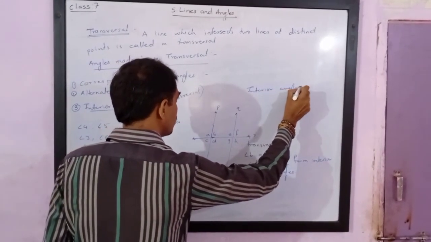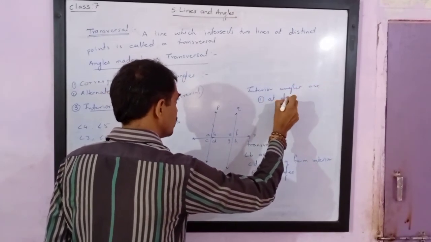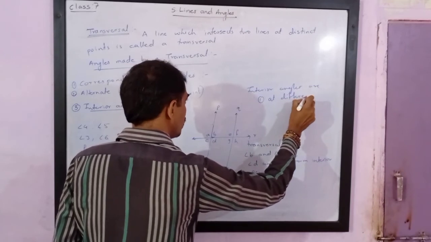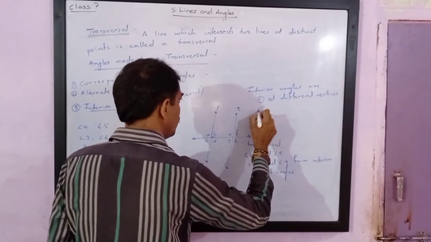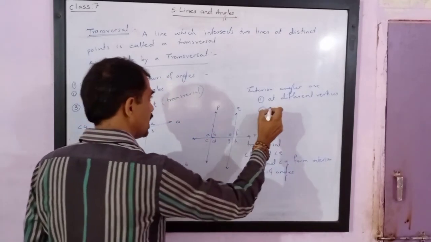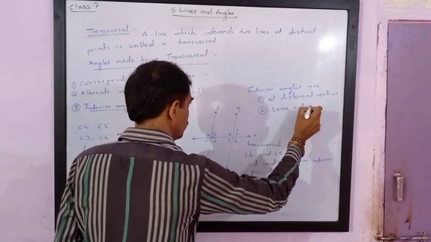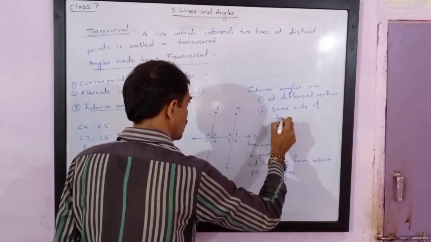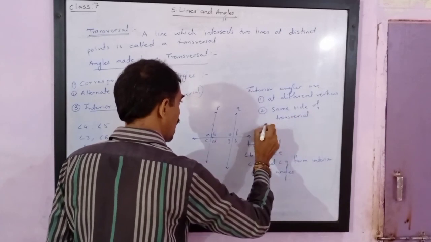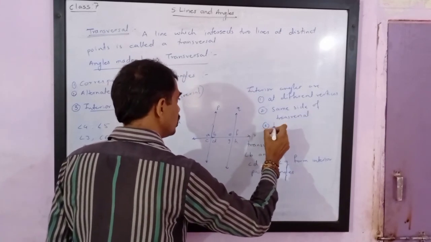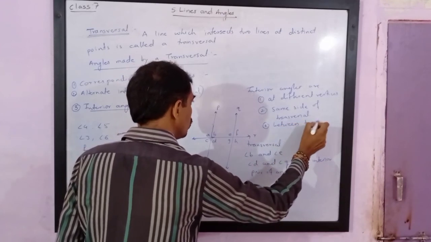Please note, interior angles are at different vertices, then on the same side of the transversal, and between two lines.